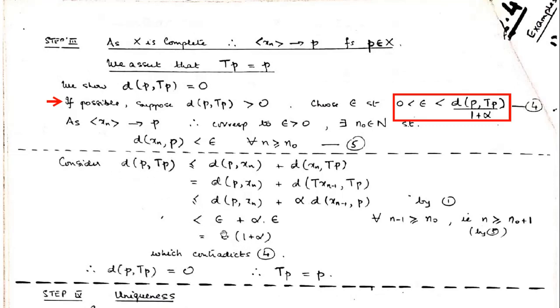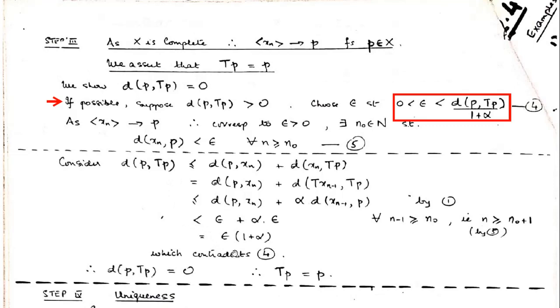So we are able to prove that epsilon is greater, while for the contradiction we assumed that epsilon is less than that particular thing. If you are able to understand this, there is no need to remember it. Otherwise, just remember this and put it here. Then by putting this distance here, we get it divided by 1 plus alpha.